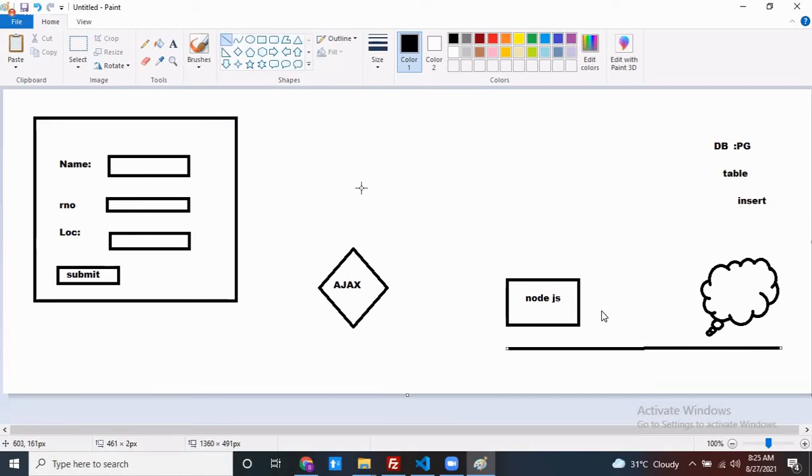But my requirement is, can you create this form by using a library called Redux Form? Can you create this form by using the Redux Form library? Think as if the Redux Form concept is not there. This part, how do you design it? Can anyone tell? How do you develop it? First, what do you have to do?